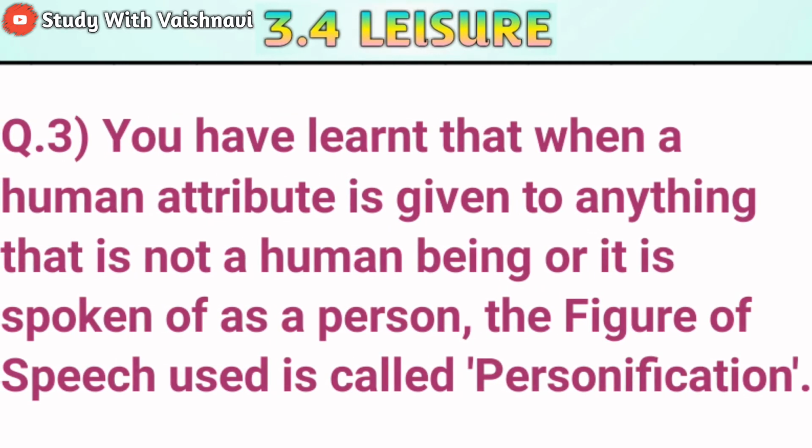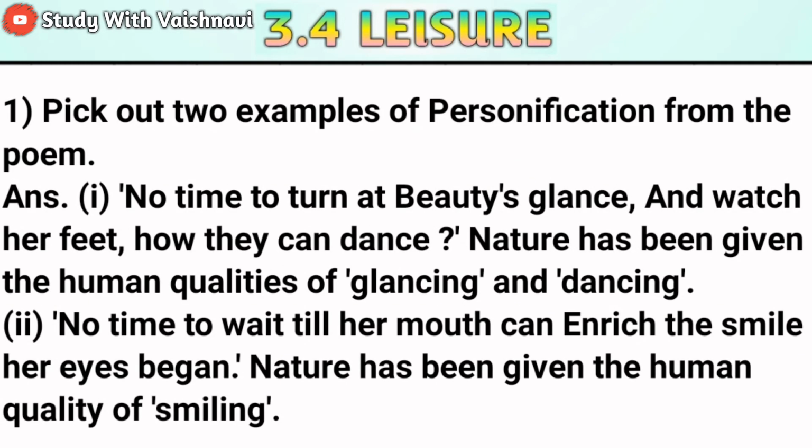Now let's see question number 3. You have learned that when a human attribute is given to anything that is not a human being, or it is spoken of as a person, the figure of speech used is called personification. Student, this is the grammar part. Now see the first one. Pick out 2 examples of personification from the poem.